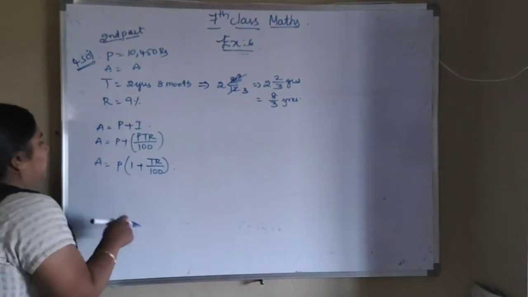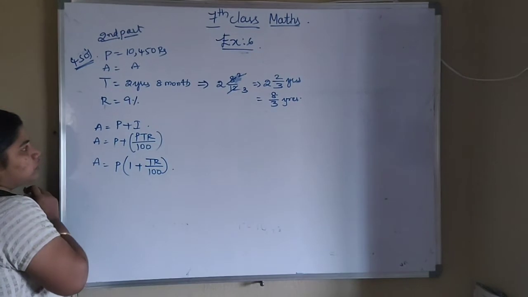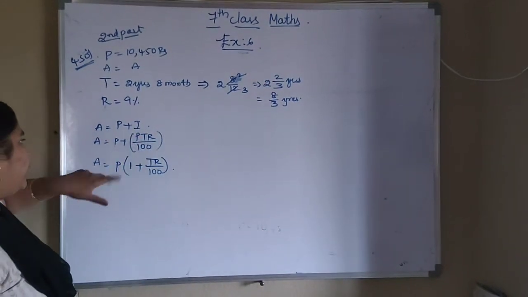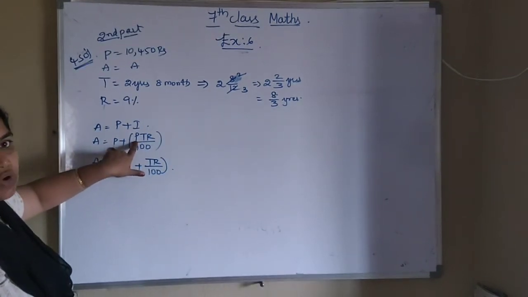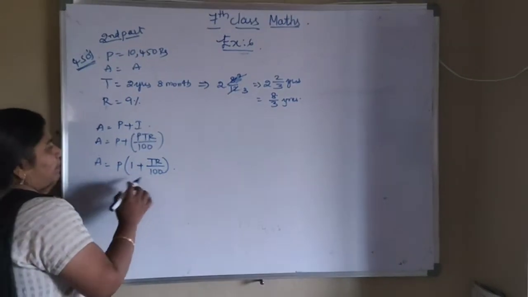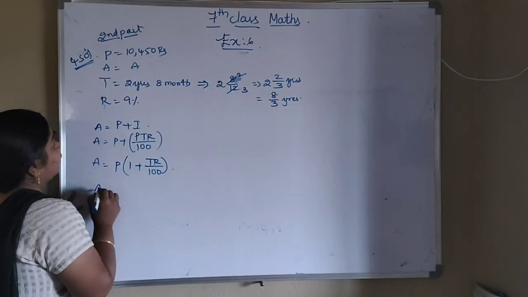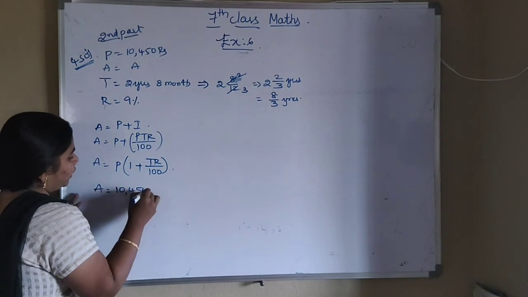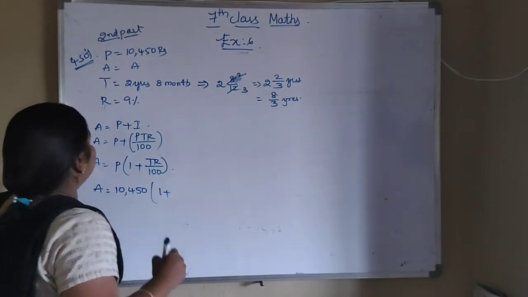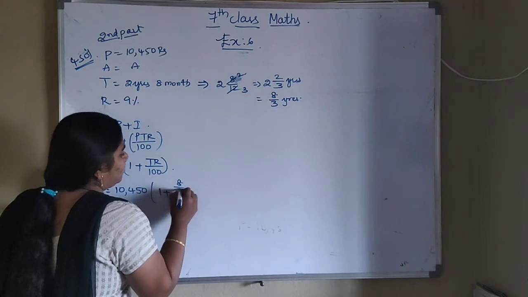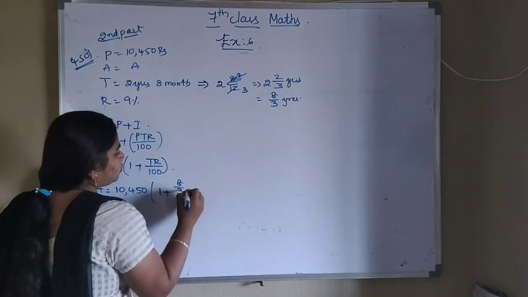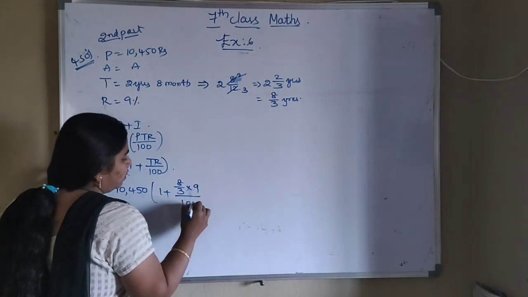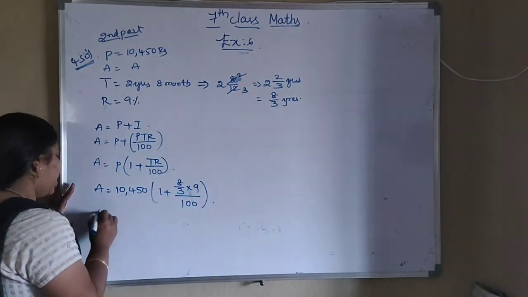Now, doing this, what is the formula? A is equals to P plus I. A is equals to P plus I, I is nothing but PTR by 100. So in this 2, you are seeing the P value as common. So I am taking P as common. 1 plus TR by 100. So amount value we have to find. P value is how much? 10,450. 1 plus, what is time here? Time is 8 by 3 into, what is rate of interest? 9 by 100.